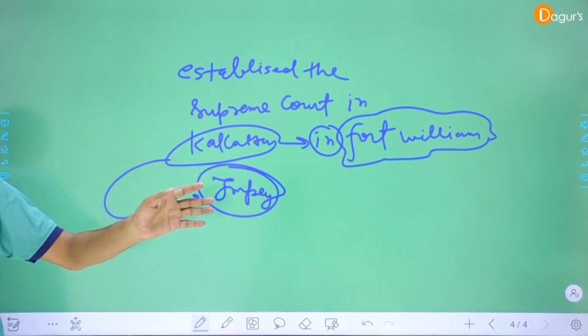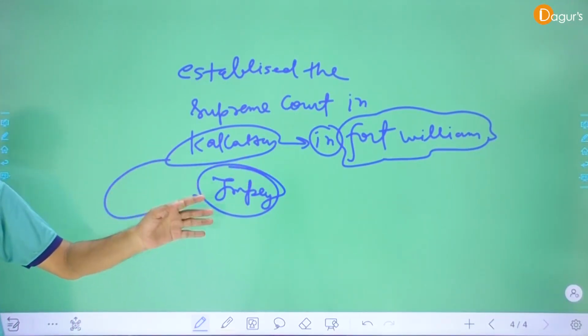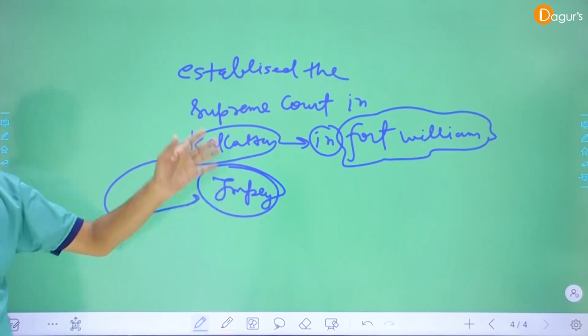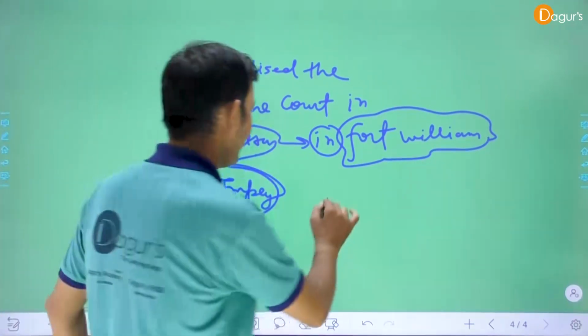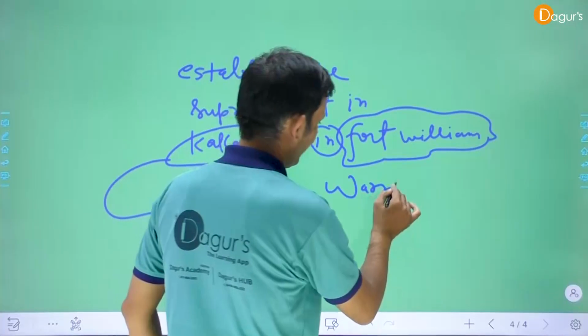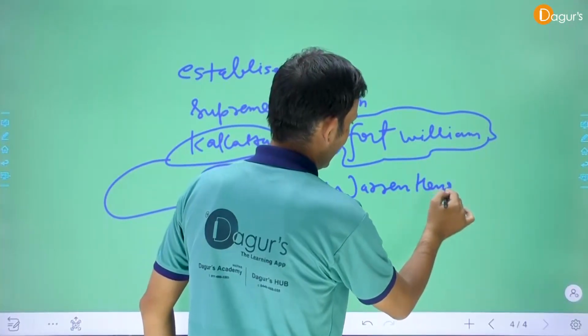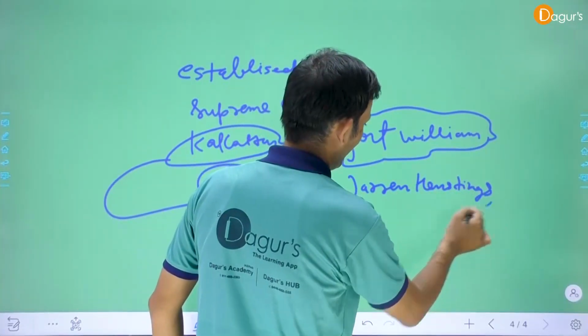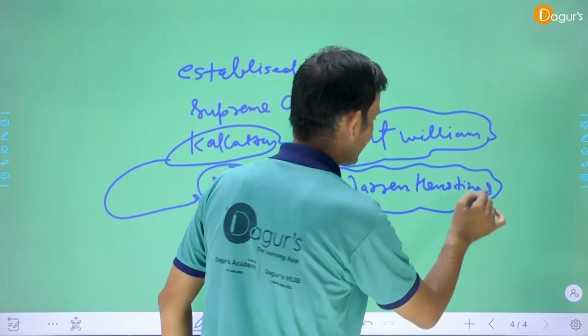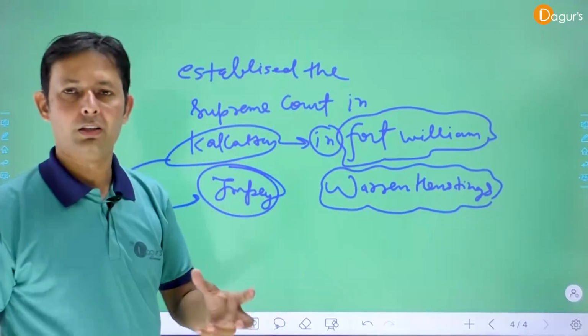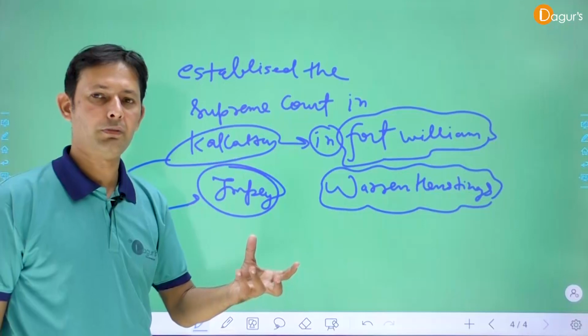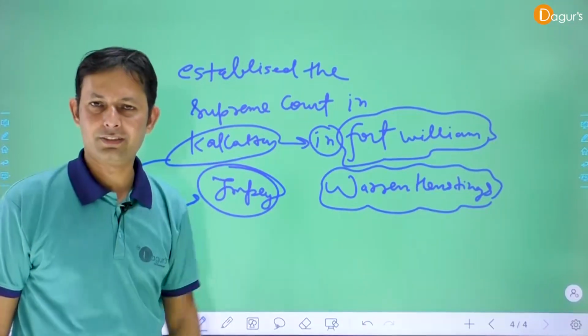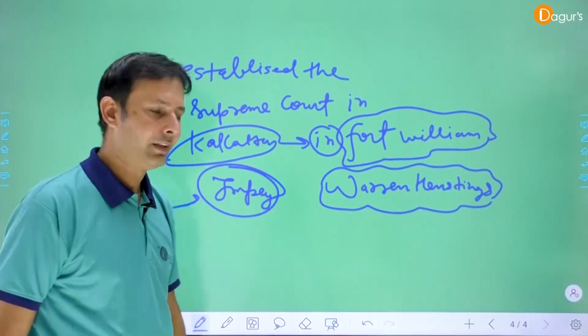The third provision is that the first Governor General of Bengal was Warren Hastings. He was the first Governor General of Bengal. He is also the first Governor General of India.